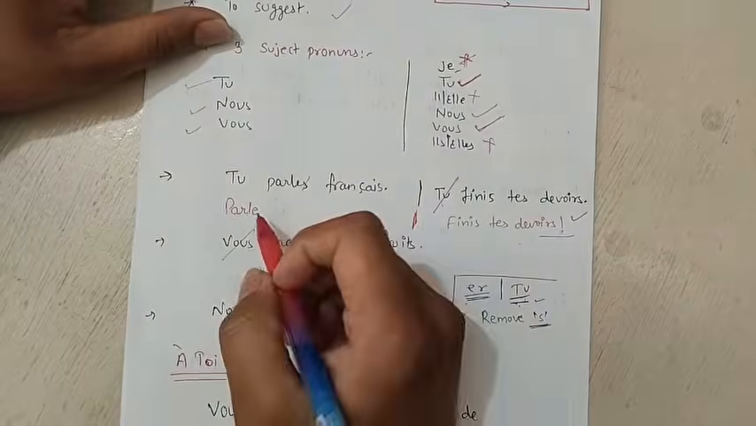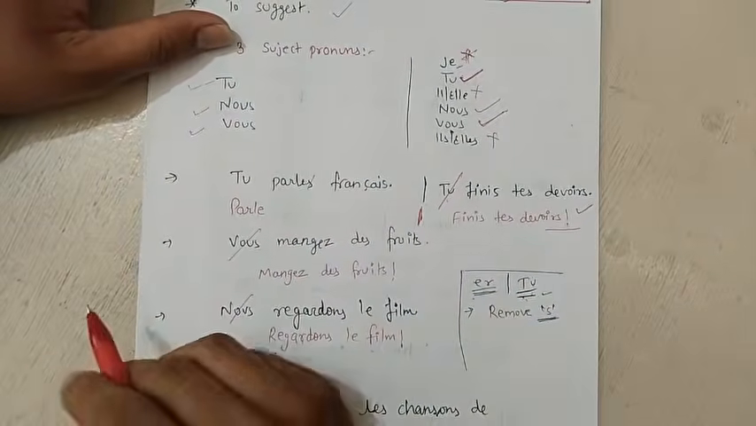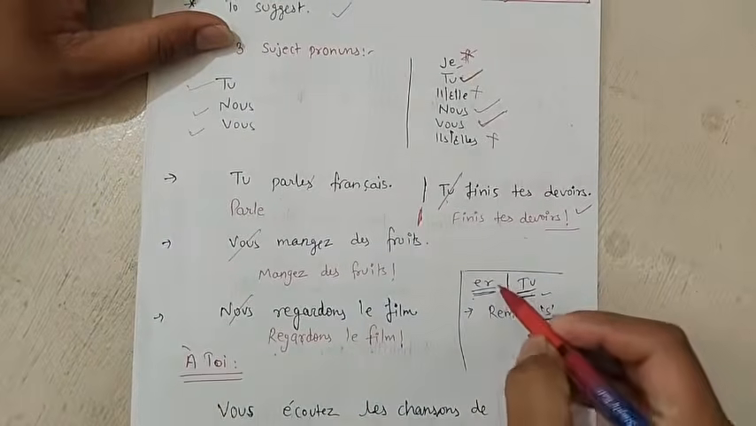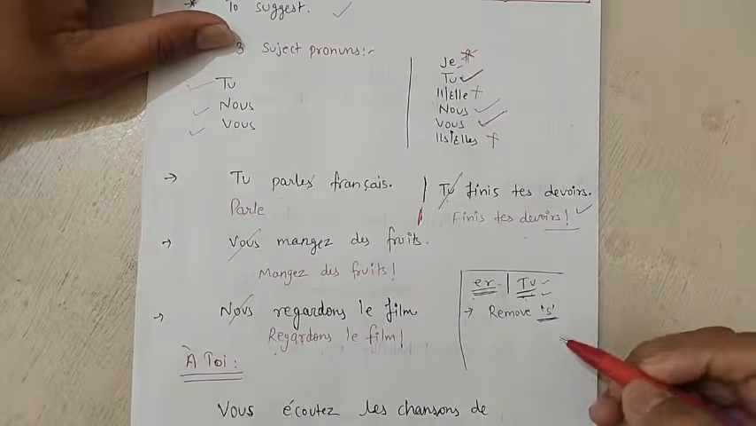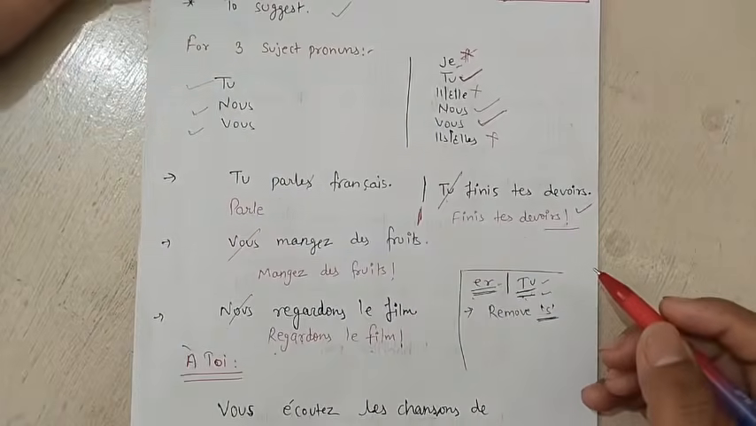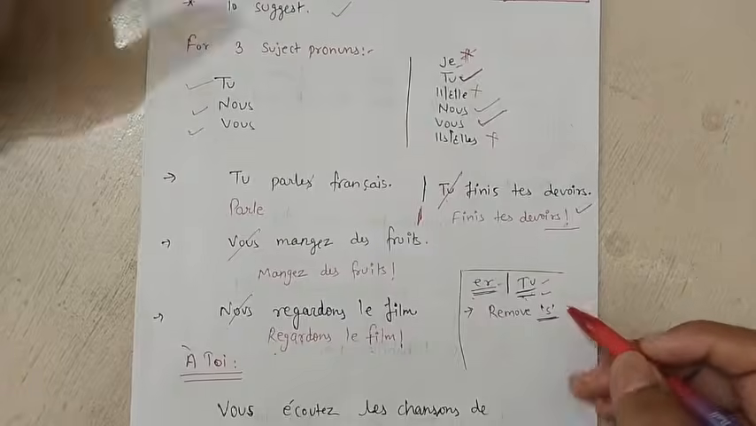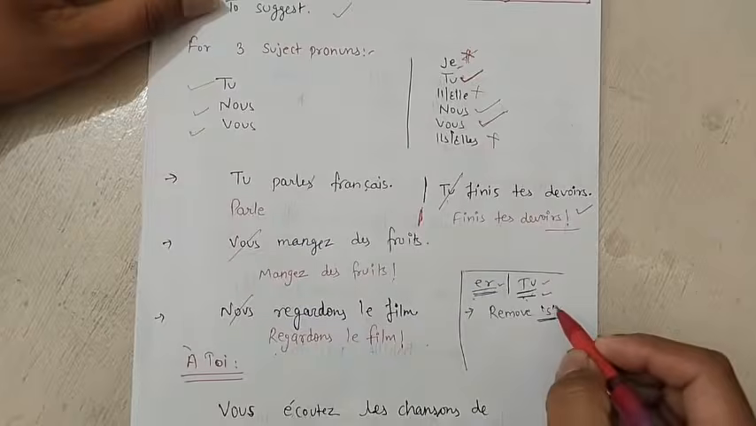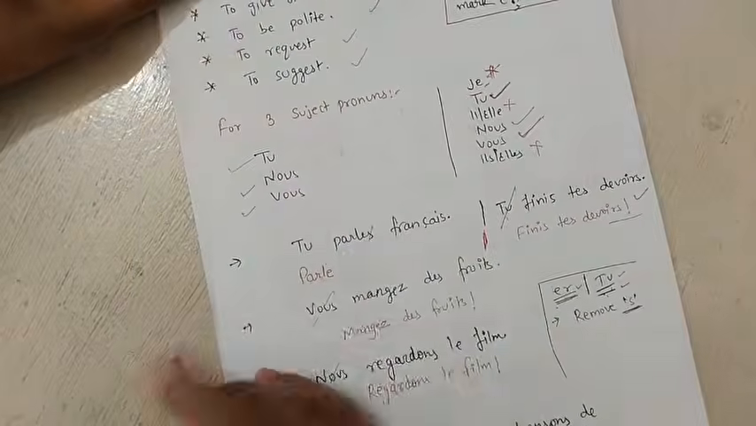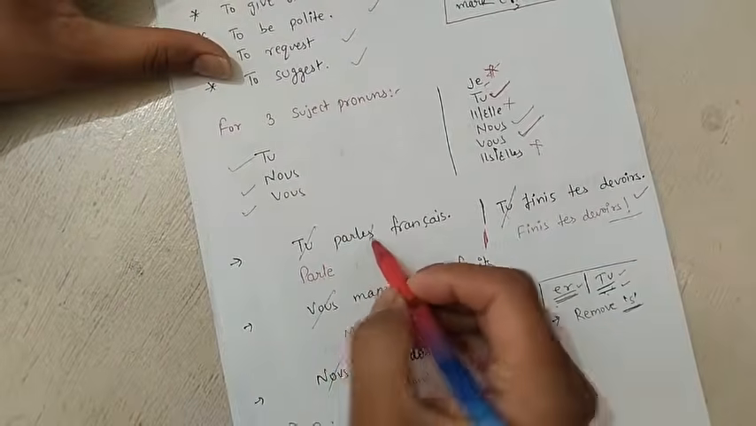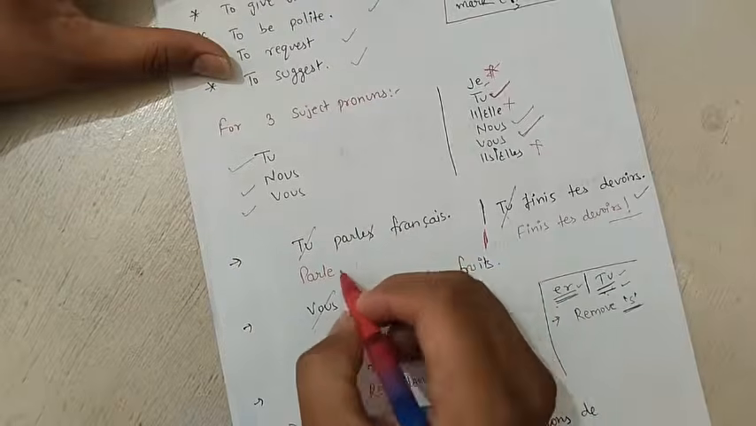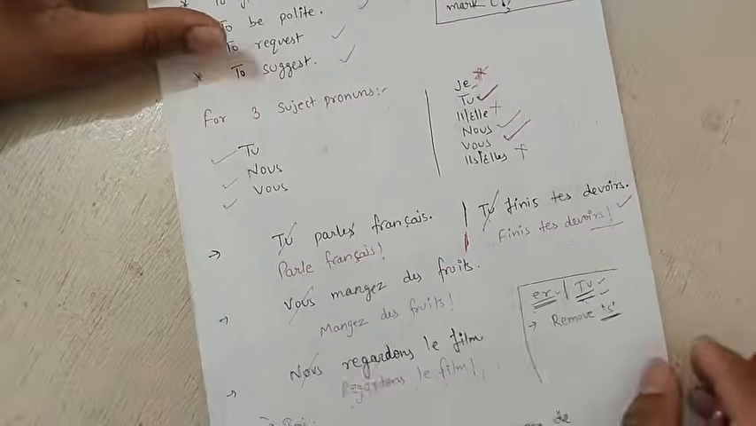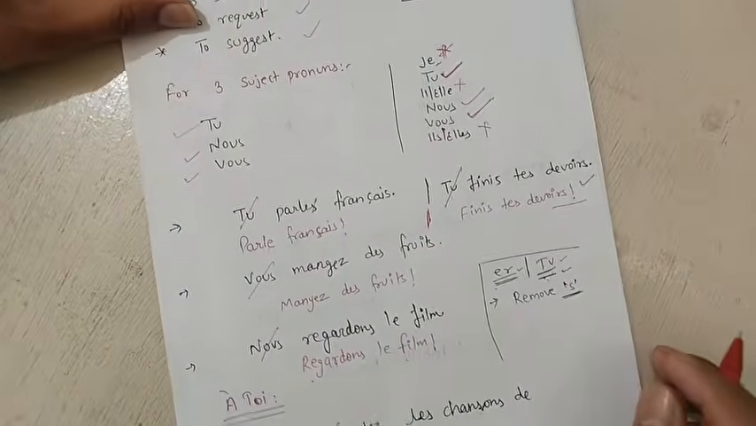But here, as I left this sentence earlier, why did I leave it? Because we have to learn one rule here. Whenever an er ending verb is there and we have to frame a sentence for tu, like for tu we have to make an imperative sentence for a singular person, and an er verb is used in the sentence, then we have to drop or remove s. So as we remove tu, we write parle here, we drop s, then we can write the remaining part, parle français, like speak French. This is how we do it.